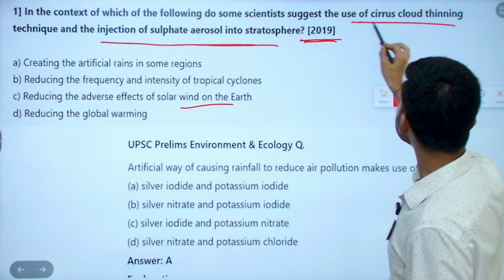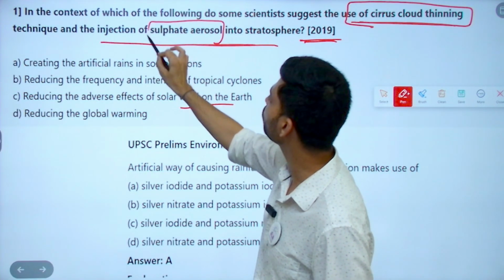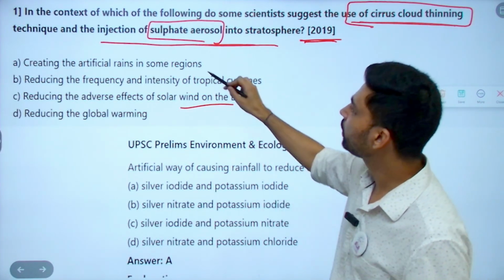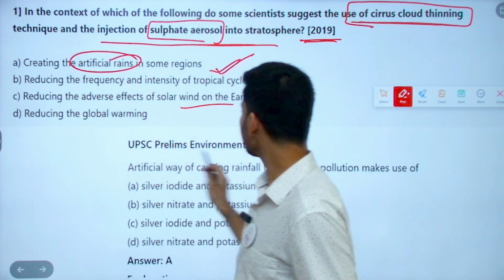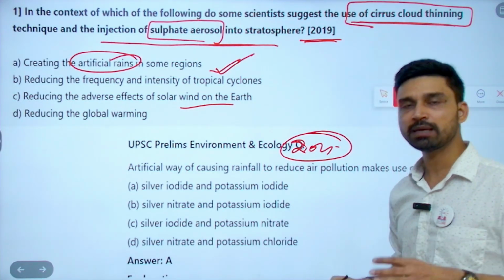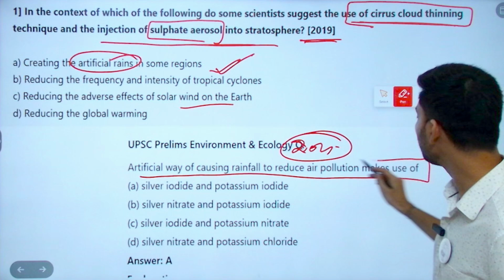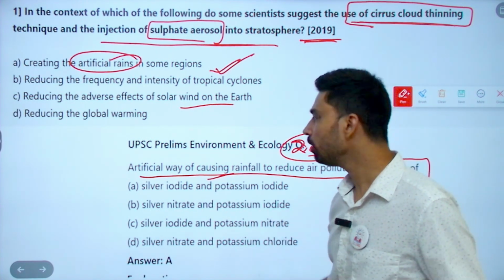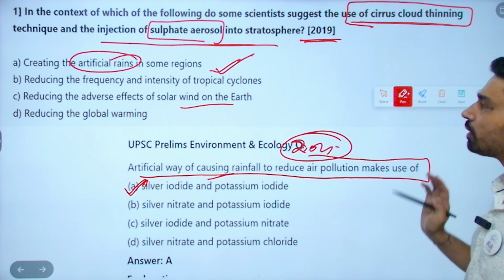So scientists suggest use of cirrus cloud thinning technique and injection of sulfate aerosol. Why? So that we can cause more rainfall. So, creating artificial rain in some region. So once an artificial rain question was asked, and again in 2025 we are seeing the same question being asked. The same concept is being repeated. That is, the artificial way of causing rainfall to reduce air pollution makes use of what? What actually is being used to induce rainfall? The answer is silver iodide and potassium iodide.